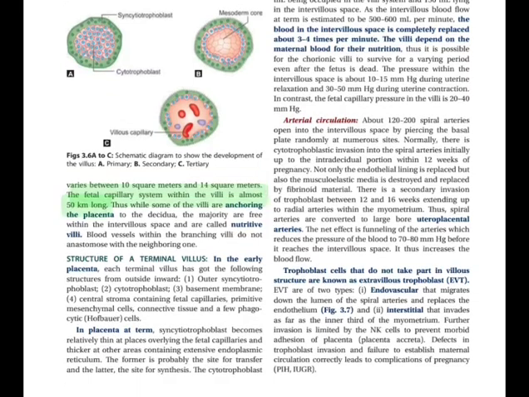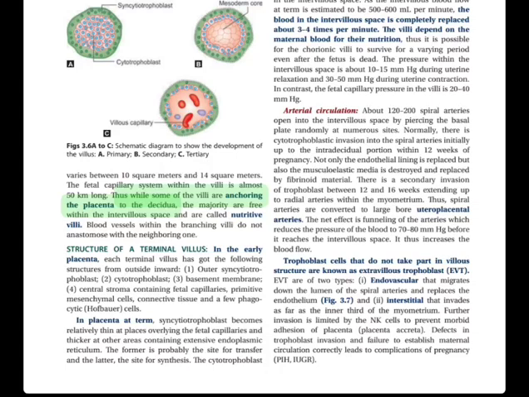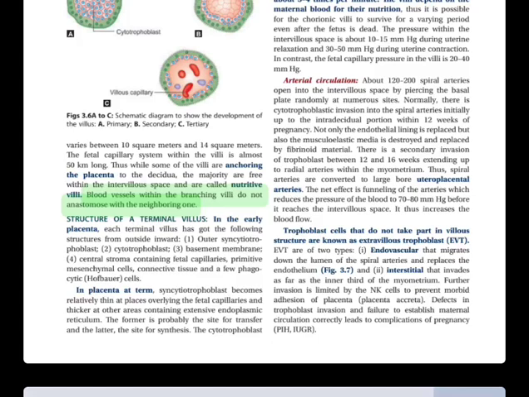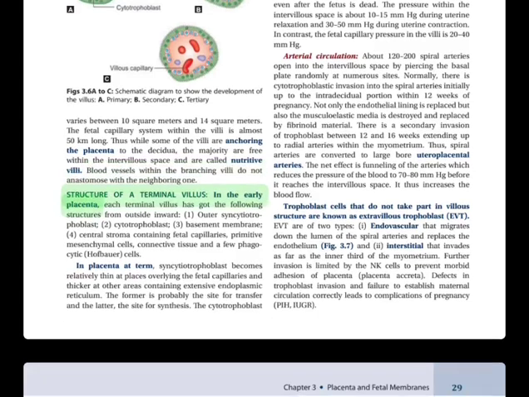The fetal capillary system within the villi is almost 50 kilometers long. While some of the villi are anchoring the placenta to the decidua, the majority are free within the intervillous space and are called nutritive villi. Blood vessels within the branching villi do not anastomose with the neighboring ones. Structure of a terminal villus.